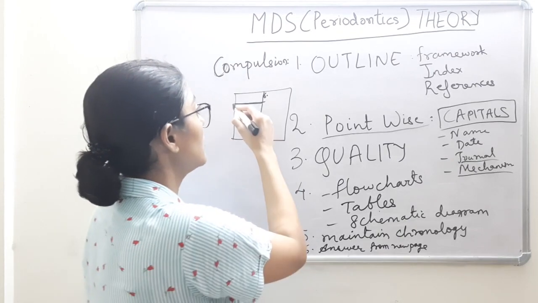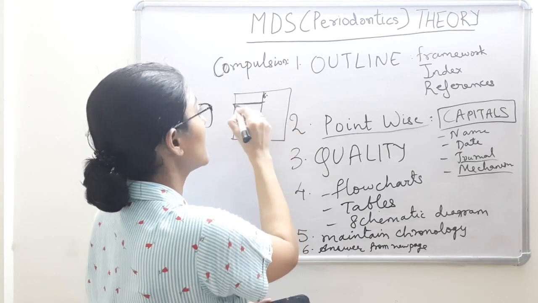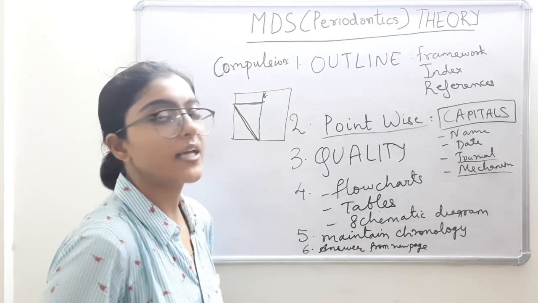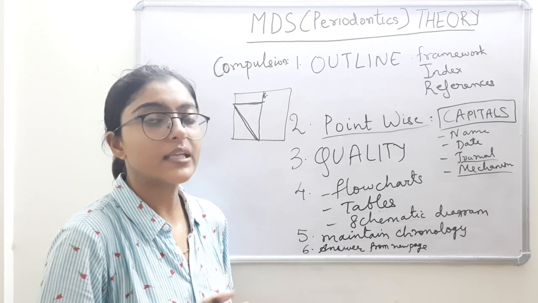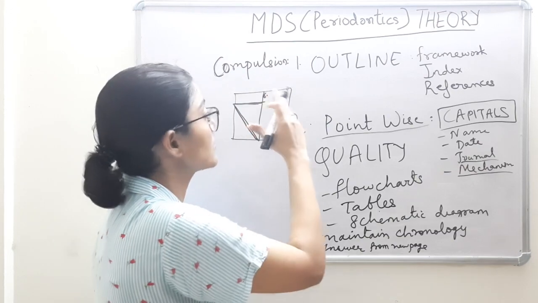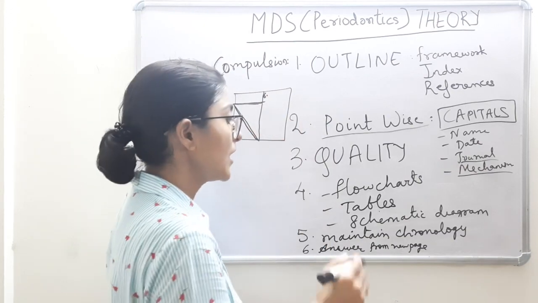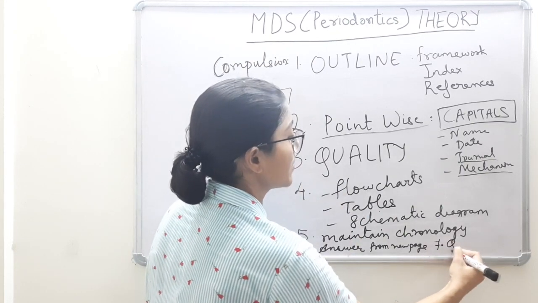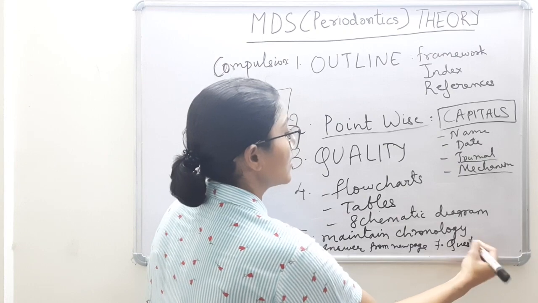Clear? So if your answer ends somewhere here, draw one horizontal line to denote the end, and then a diagonal line to show that the answer has ended here and the new answer will begin from a new page. Clear? If possible.